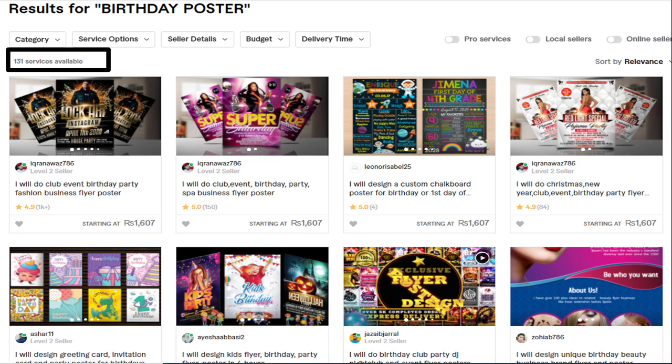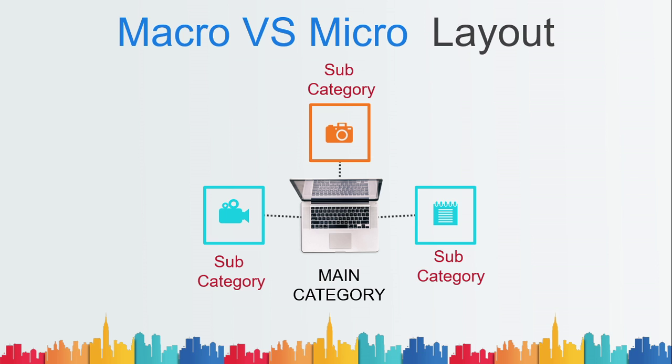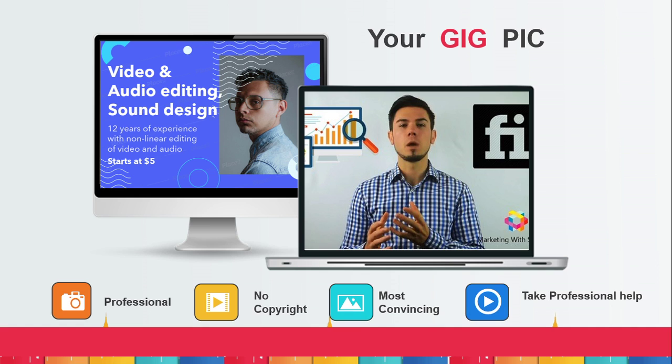For example, let's say you are good at editing, so just don't write video editor. Tell them what you are good at. Are you good at making videos for YouTube? Are you good at making videos for TikTok? Or are you good at adding animations to the video or adding special VFX effects? Whatever you want to do. There's a main category and then there's a subcategory. So focus on the subcategory if you are a new one, instead of focusing on the main category.